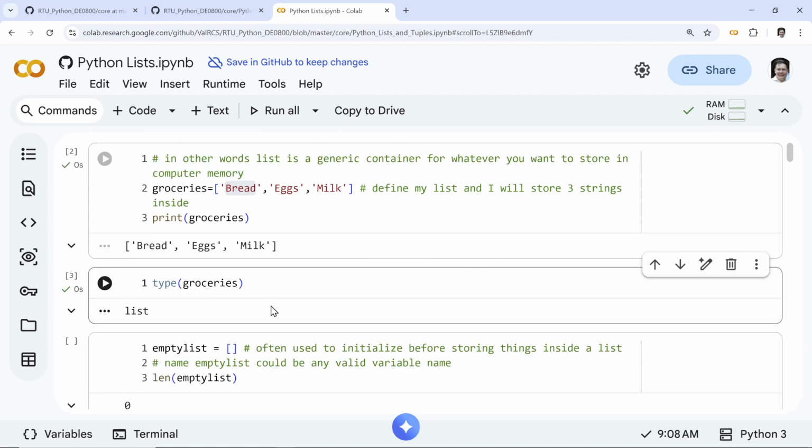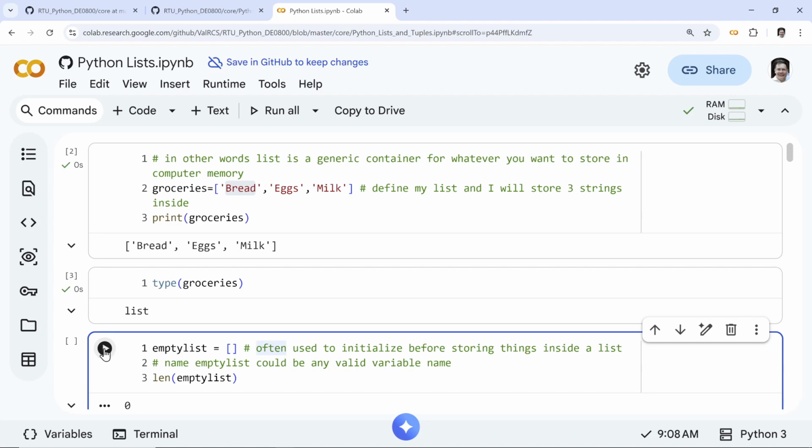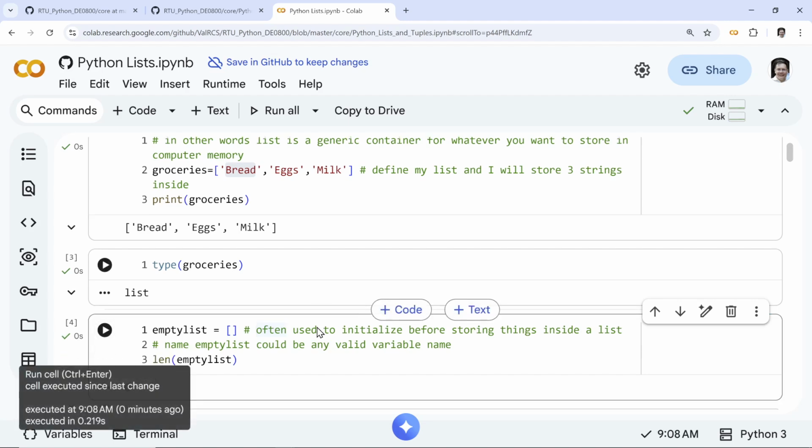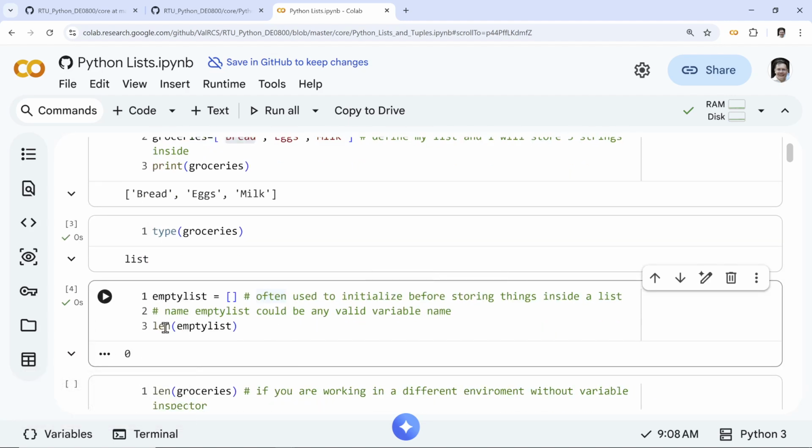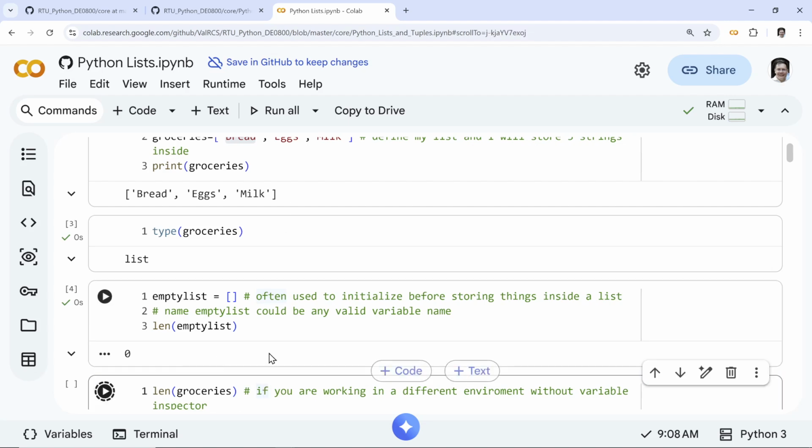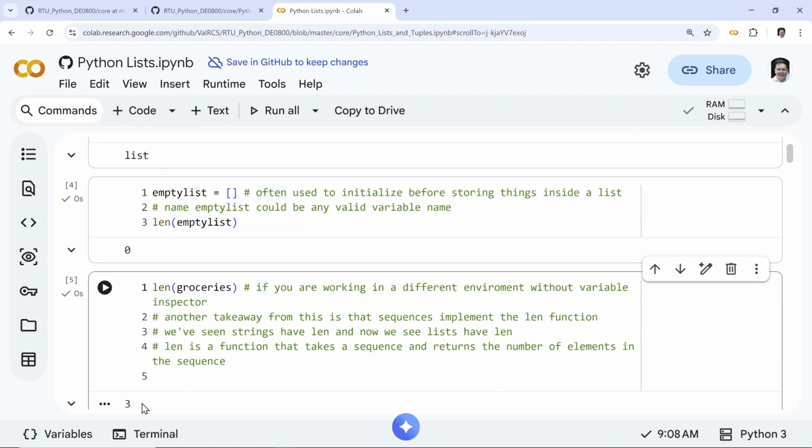So let's go through all the basic things we can do. We can find length, which is fine. Length of the empty list is 0. How about our groceries? Well, 1, 2, 3. We expect to see 3. Will we see 3? Indeed, we should see 3.